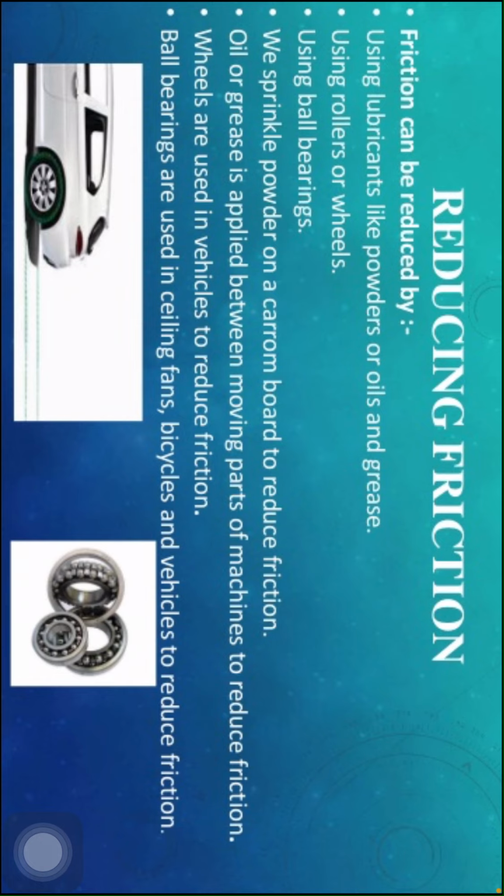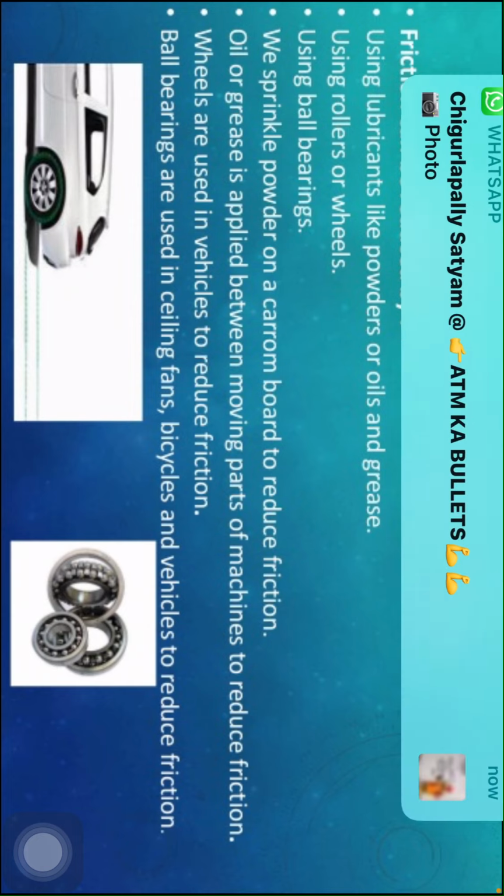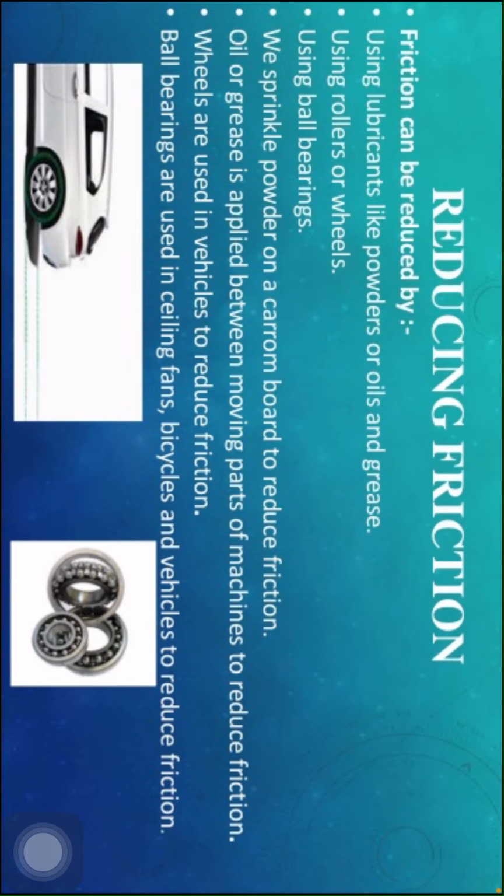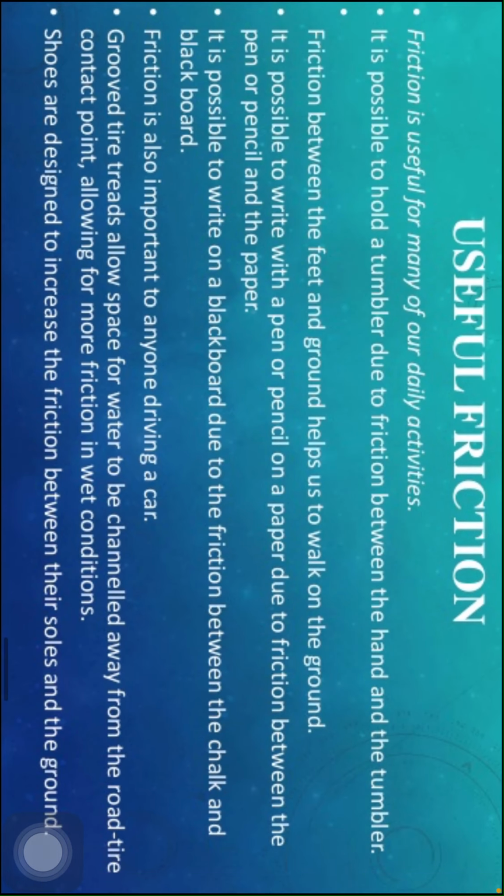I'll repeat, children: the following methods are adopted to reduce friction. Using lubricants like powders, oils and greases, using rollers or wheels, and using ball bearings. We sprinkle powder on a carom board to reduce friction. Oil or grease is applied between moving parts of machines. Wheels are used in vehicles, and ball bearings are used in ceiling fans, bicycles and vehicles to reduce friction, children.